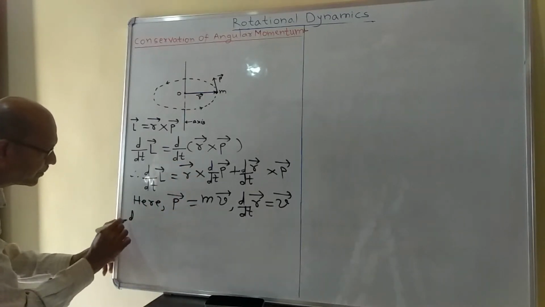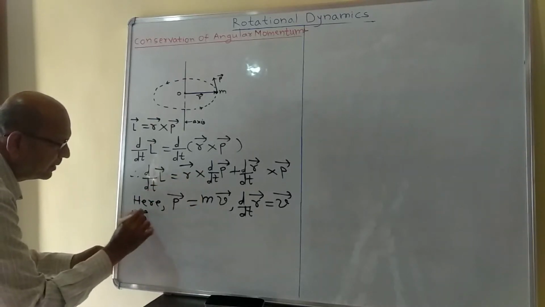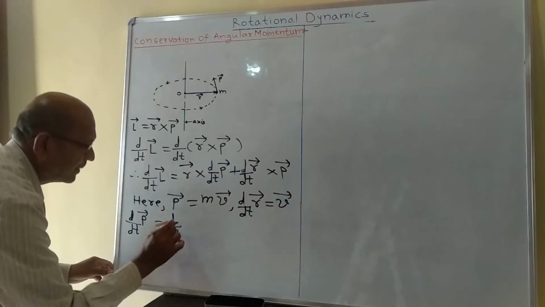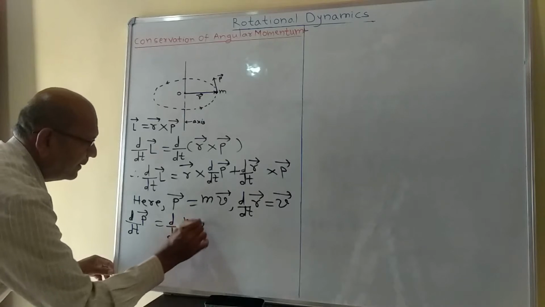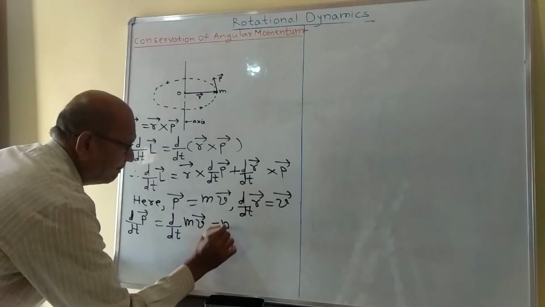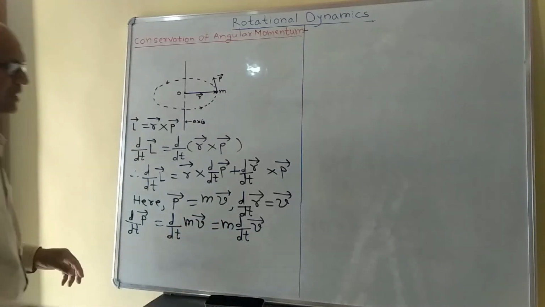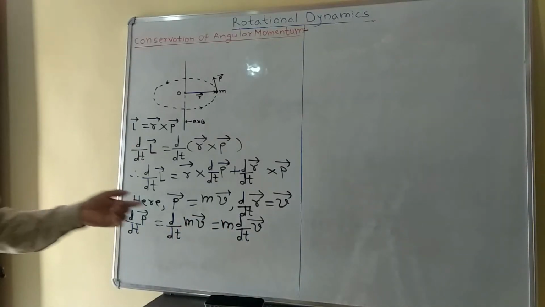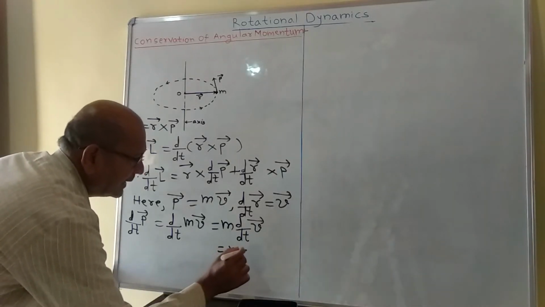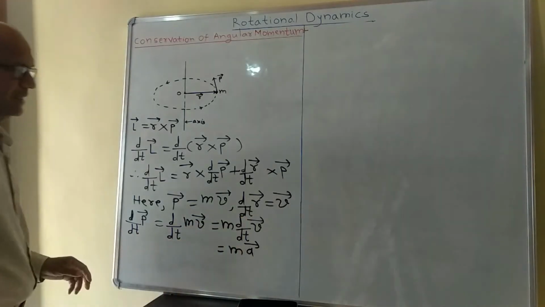and this d by dt of p bar can be written as d by dt of m v bar, which equals m d by dt of v bar. m is constant and is taken out of the derivative sign, so it equals m a bar, since d by dt of v bar is equal to acceleration a bar.